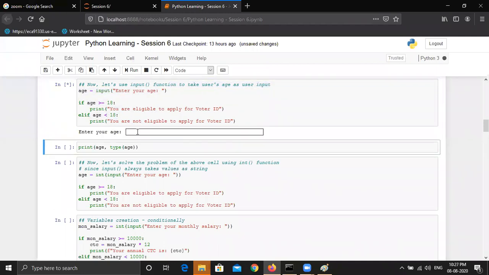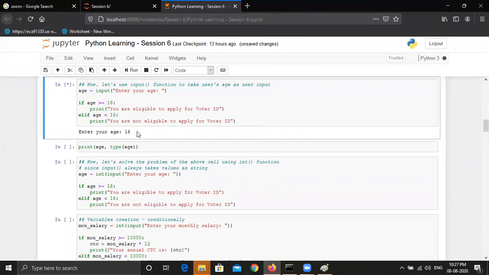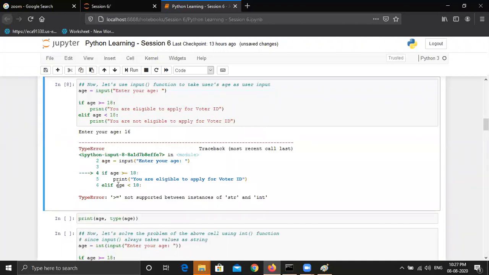So let me run this. Maybe age is 16. So we will get a message. Okay, in this example, the problem is this error, type error, not supported between instances of str and int. What does it mean? It means that whenever you use the input function, it always returns the value as a string. Please remember, the input function always returns the value as a string.